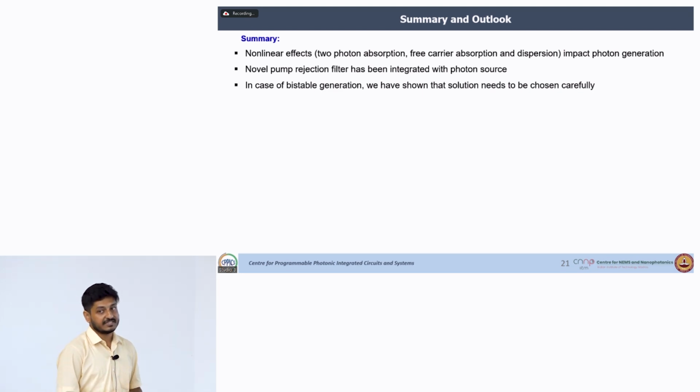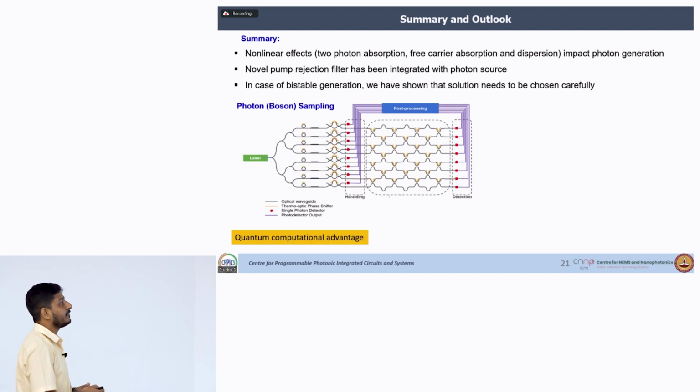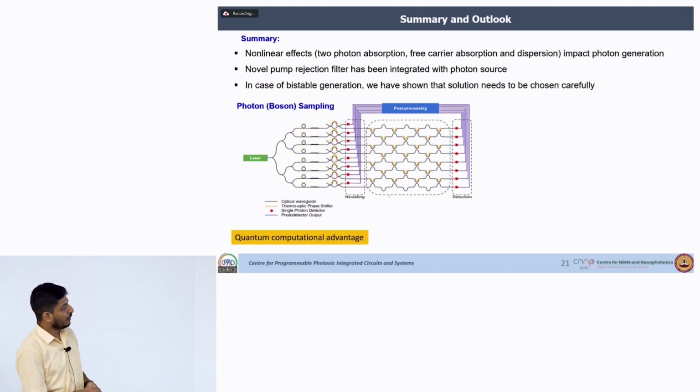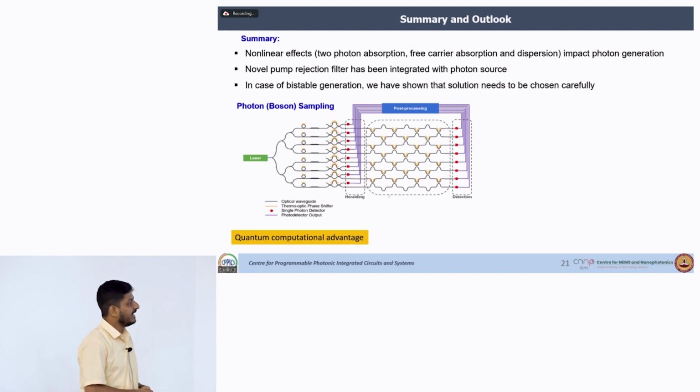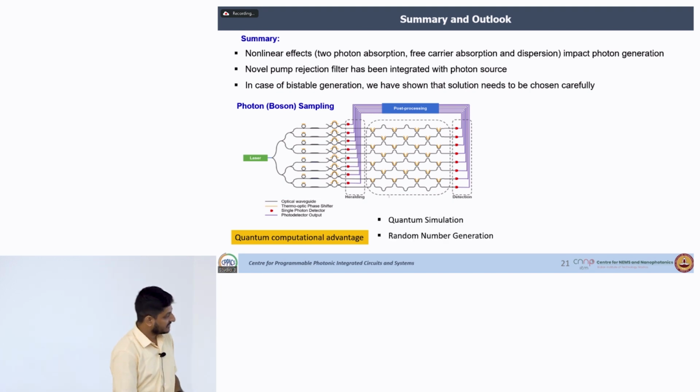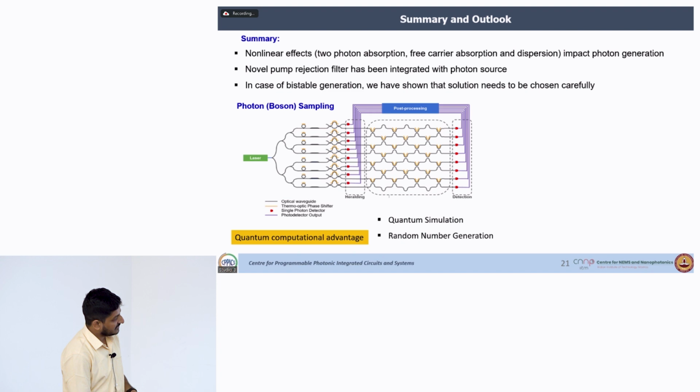Now, this is the photon generation part. Now, where will it be used? So, the first thing is boson sampling. What we do here is send all these photon pairs through an interferometric circuit, and at the end we measure this output. This output distribution is a classically hard problem. So, by measuring this distribution you can get some quantum computational advantage, such that you can do quantum simulation and quantum random number generation.